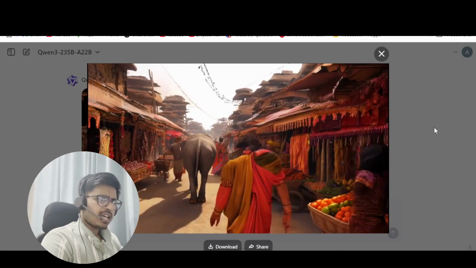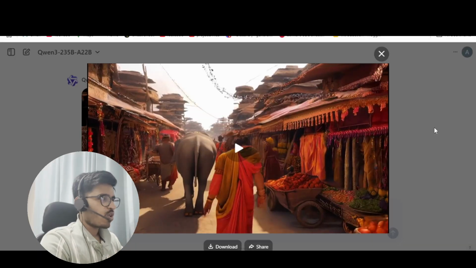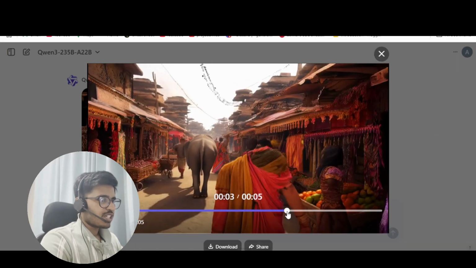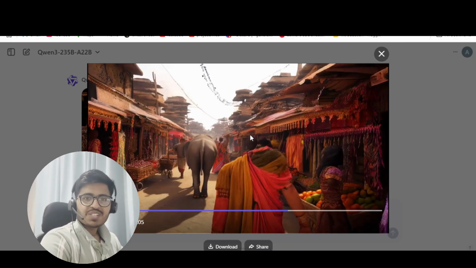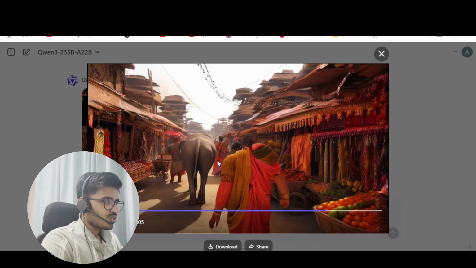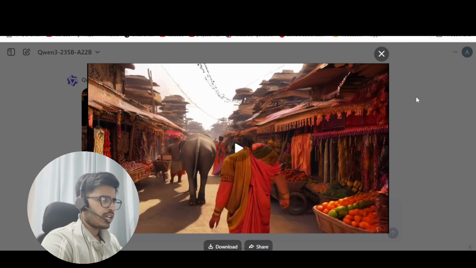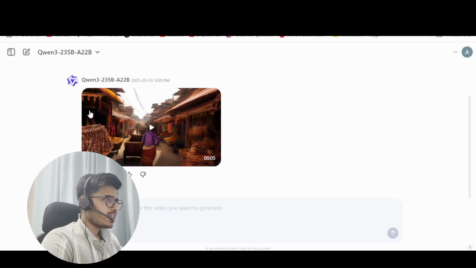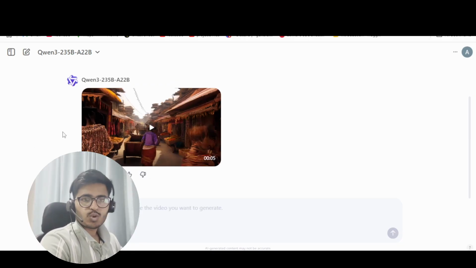This is, I would say, okayish. I won't say this is the best, because if you see here, the face is missing, and there is no face over here as well. The faces are missing. I would rate it 6 on 10. I would also not say that it is the worst, but yeah, it is okayish, I would say.